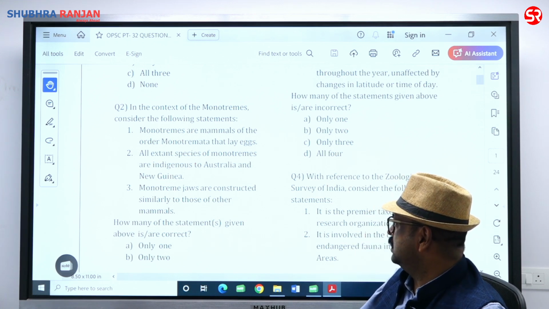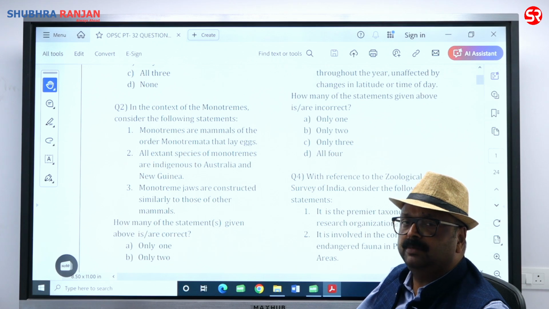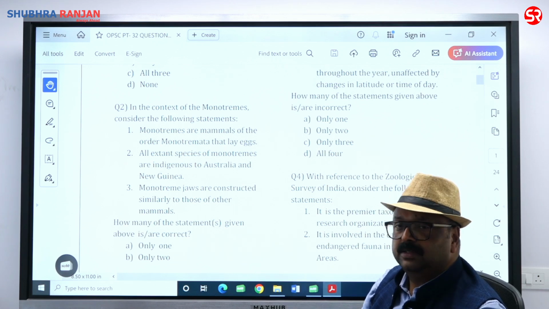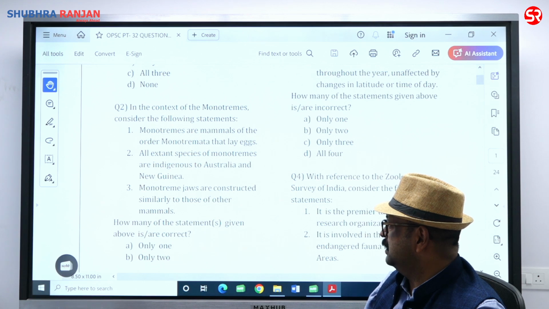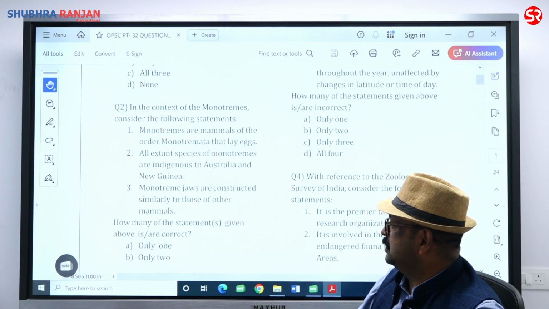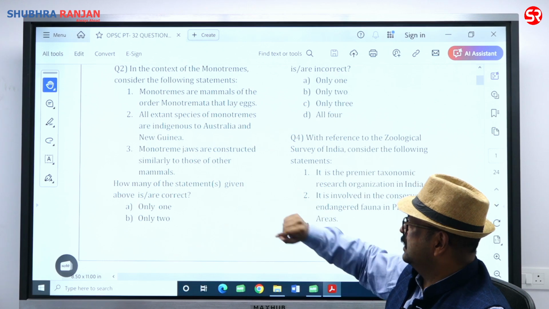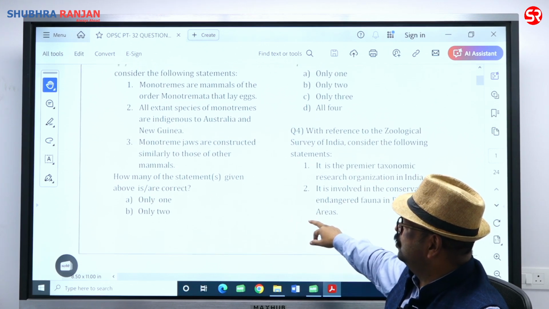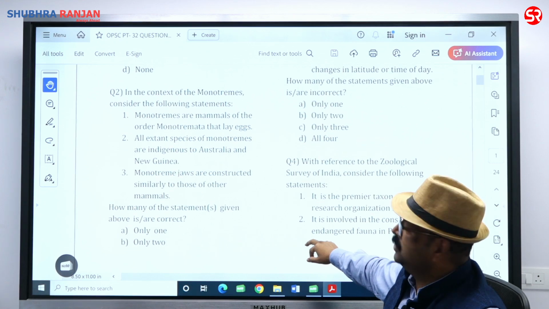Monotreme jaws are constructed similar to that of mammals. No, the monotreme jaws are going to be different from other mammals. Especially the jaw muscles are going to be absent in monotremes. You will find monotreme jaws are not constructed just like the mammals. So statement 3 is incorrect. 1 and 2 are correct, 3 is incorrect. So how many of the statements given are correct? So 2 only. So answer is going to be beta. Let's come to question number 3.